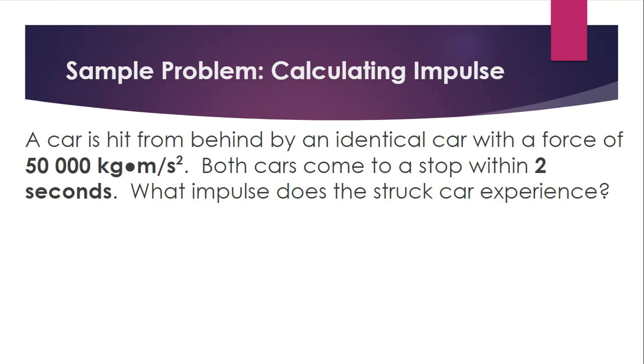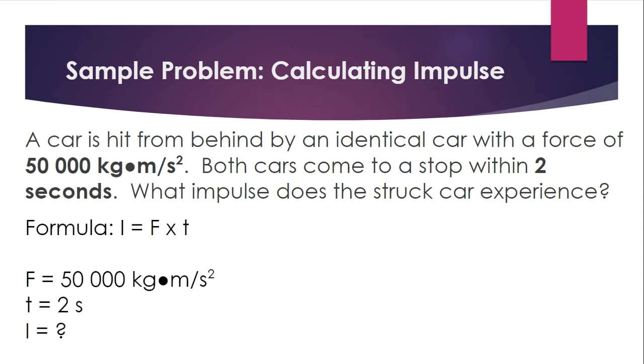Okay, so what do we know? Well, we know, and you can see it's highlighted here, that the force that we're dealing with is 50,000 kilogram meters per second squared, or newtons. Both cars come to a stop within 2 seconds, so there's our time. And remember our formula: impulse is equal to force times time.